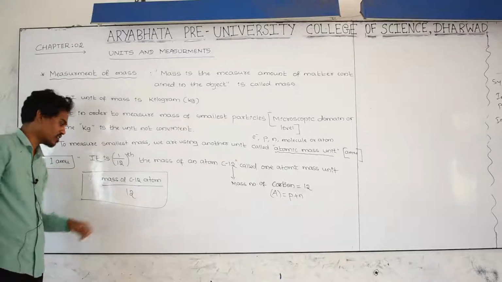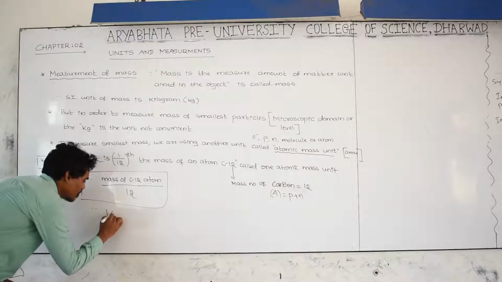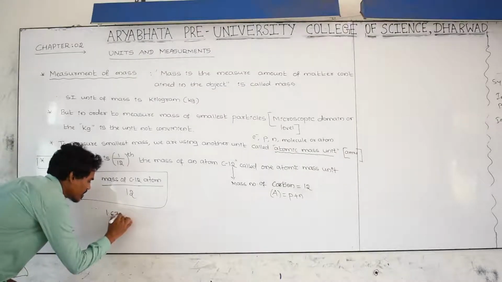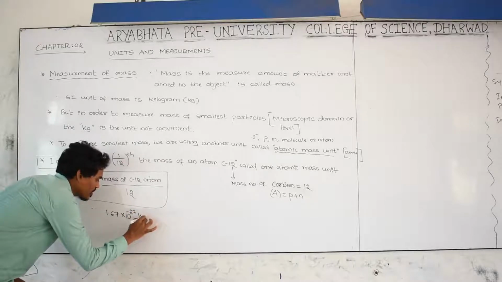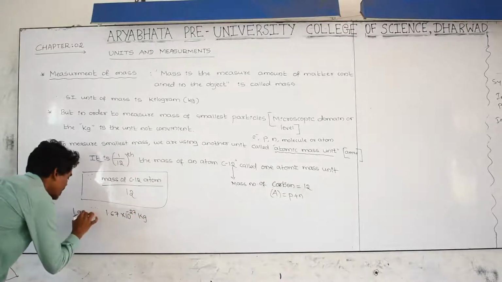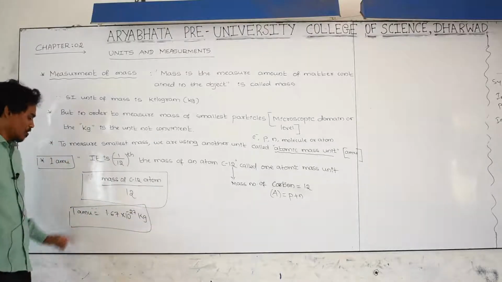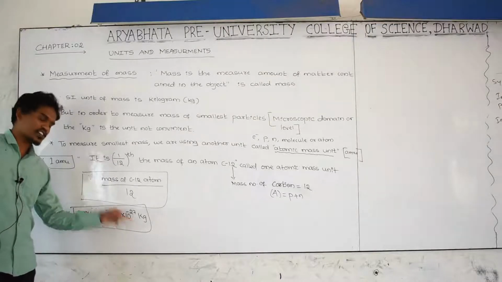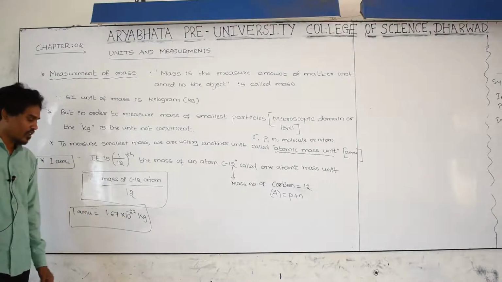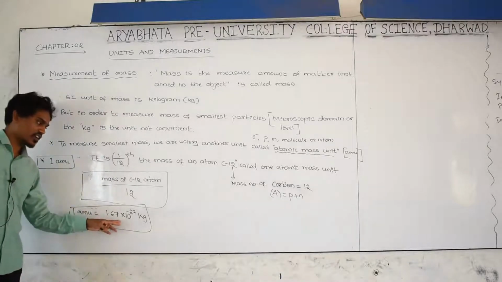The mass of carbon 12 atom divided by the mass number of carbon. If you divide these two, you are getting exactly 1.67 into 10 to the power of minus 27 kg. This is nothing but 1 AMU. 1 atomic mass unit is equal to 1.67 into 10 to the power minus 27 kg. In order to define 1 atomic mass unit, we are taking a reference standard as carbon 12.